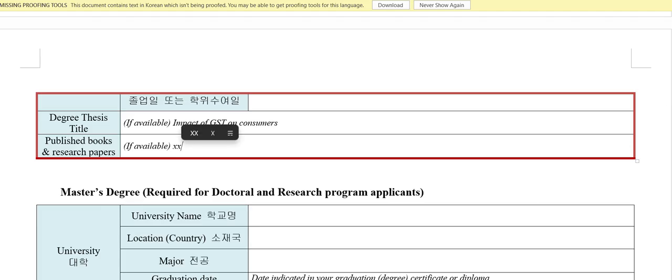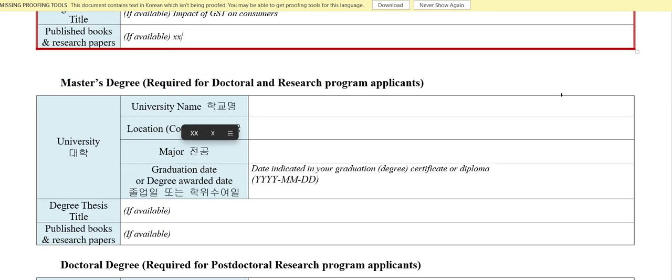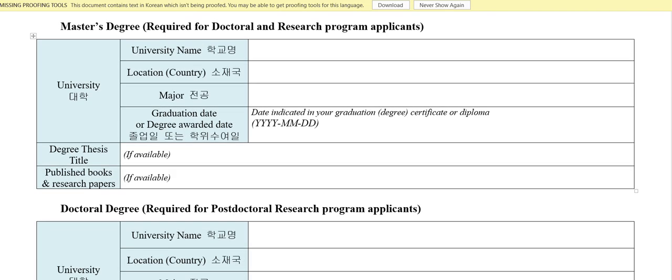So yeah, that's it. If you are applying for a doctoral program or a second master's program, you can fill in your previous master's degree details: the same, university name, your location, what major you did, like MCom, whatever it is, and your graduation date. Here also the same: if your degree certificate has only the year and month, you can just fill that. At least it should have the year or month. If the date is not there, it's fine. If it's there, just fill it out. And your degree thesis, your published papers or research papers, books, and so on.